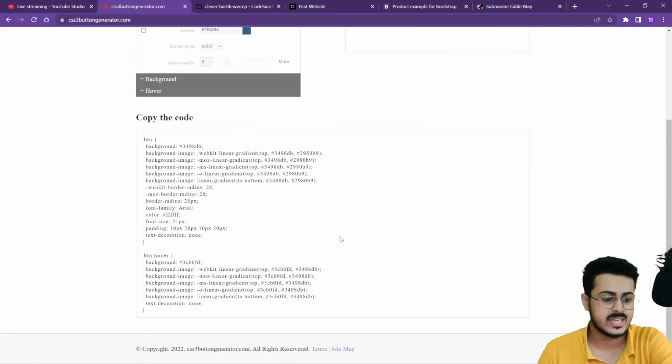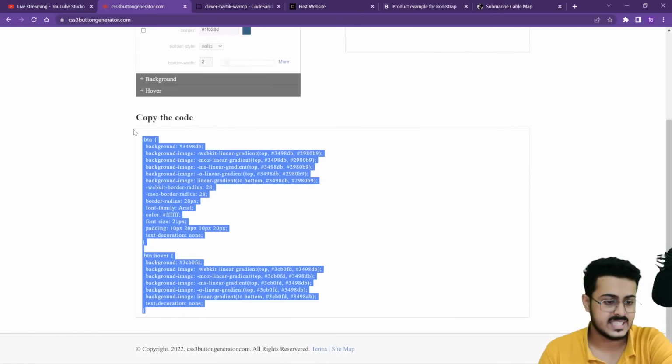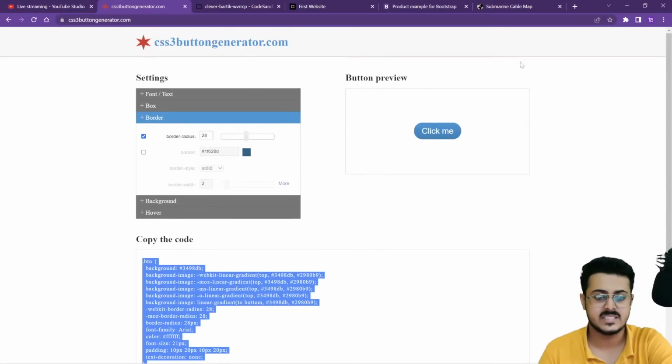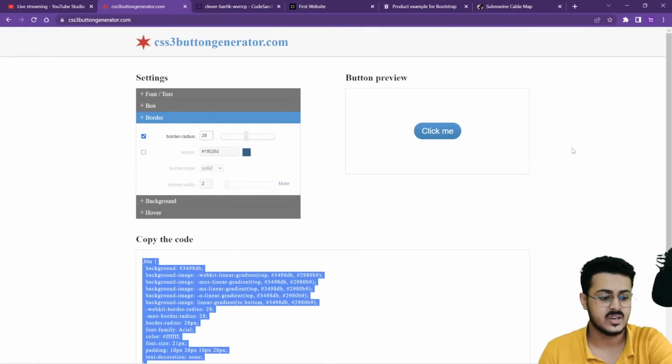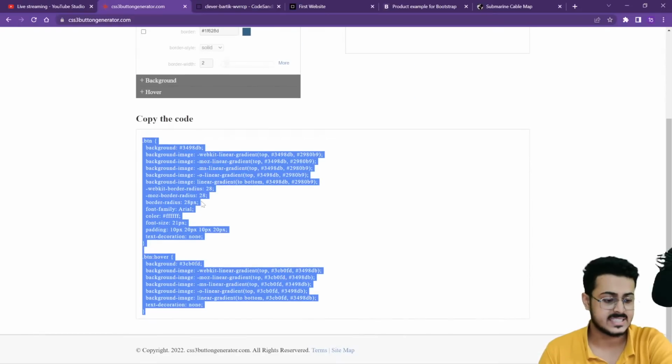Now what you can do is you can directly copy the CSS code. All these different things that you are able to implement right over here are happening using CSS itself. This is something that you are having right over here using CSS itself.